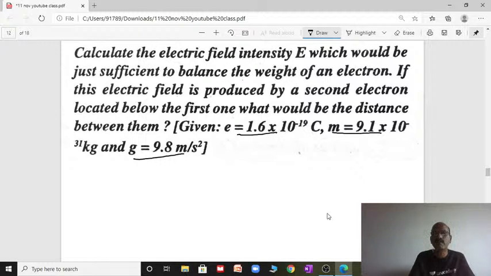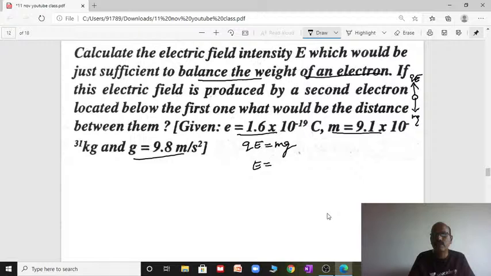So here, according to the problem, the electric field intensity is just sufficient to balance the weight of the electron. The force on an electron in the electric field, we know, F equal to QE. Here it is just balancing its weight, so the weight mg is balanced by QE. So QE equal to mg at the equilibrium position. From this, what is the electric field? Electric field equal to mg by q.